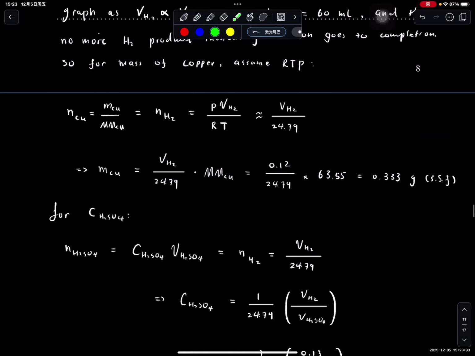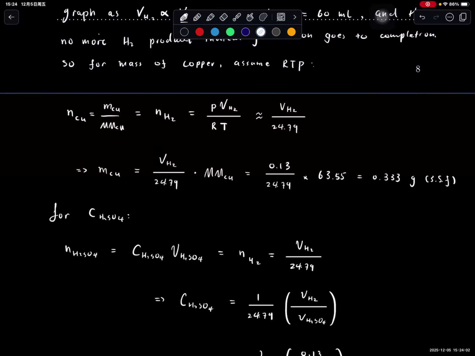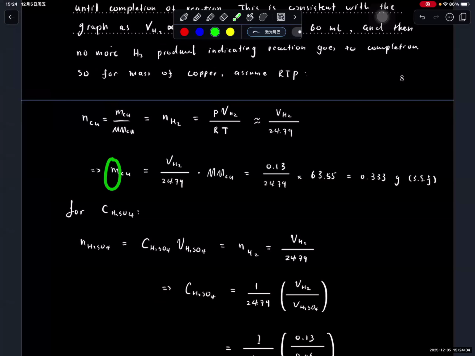Yeah, it should be 130. So did I make a mistake here? This should be 130. If I use my calculator again, I don't think I made a mistake, but I'll just calculate again just to be sure. 0.13 divided by 24.79 times 63.55. Yeah, I used 0.13 in my calculator. I wrote 0.12 for some reason. Okay, so that gives you the mass of the copper, all right?